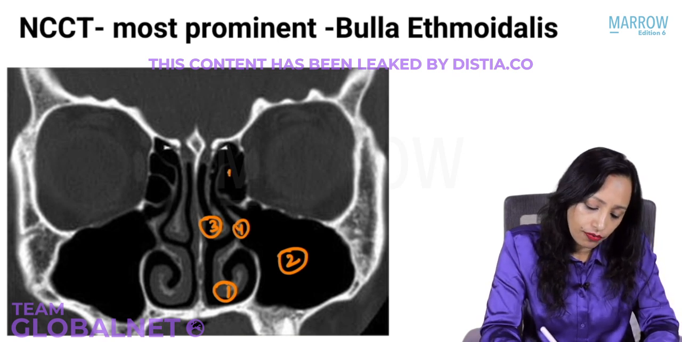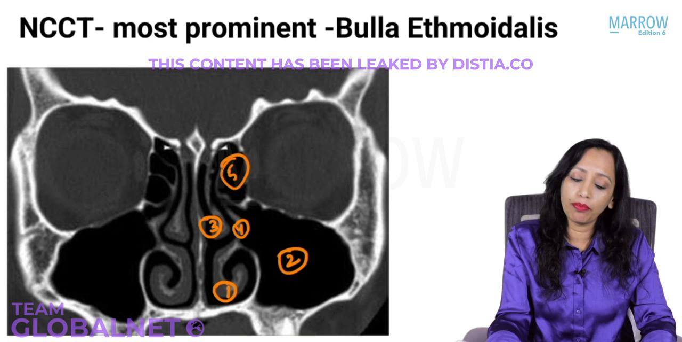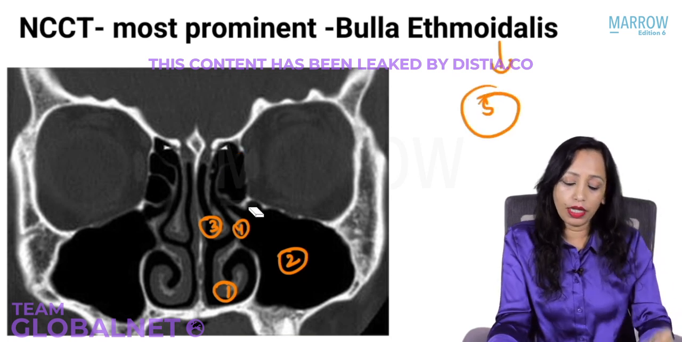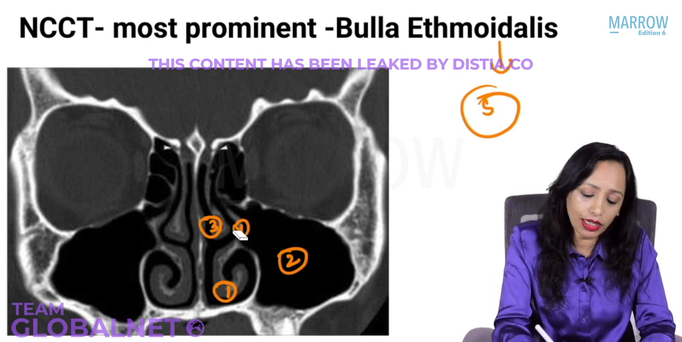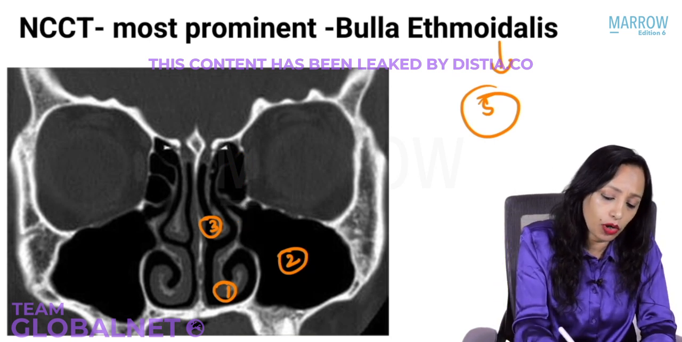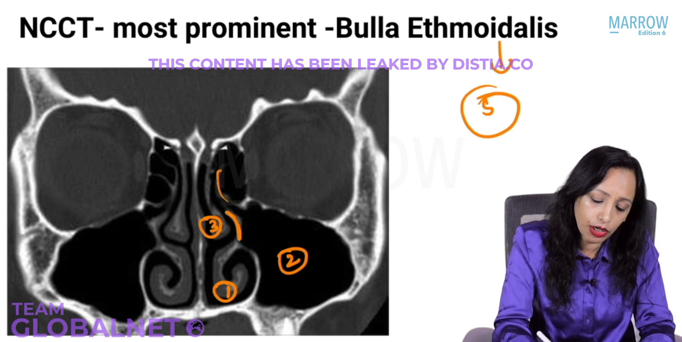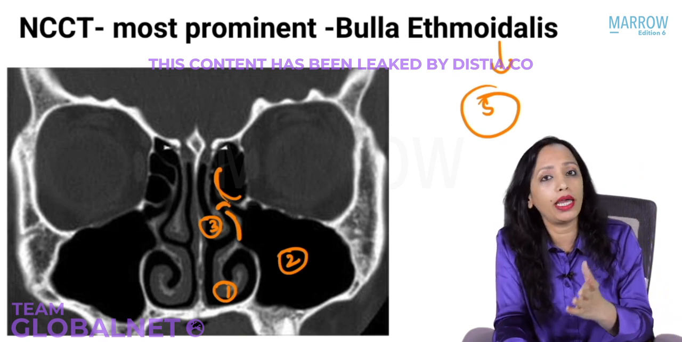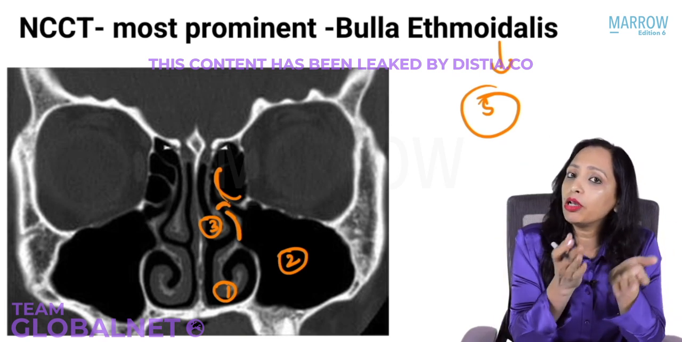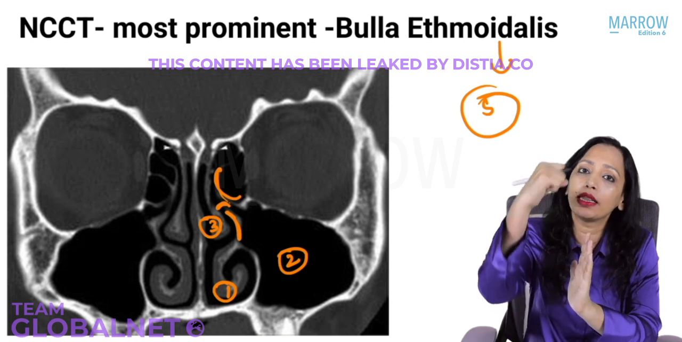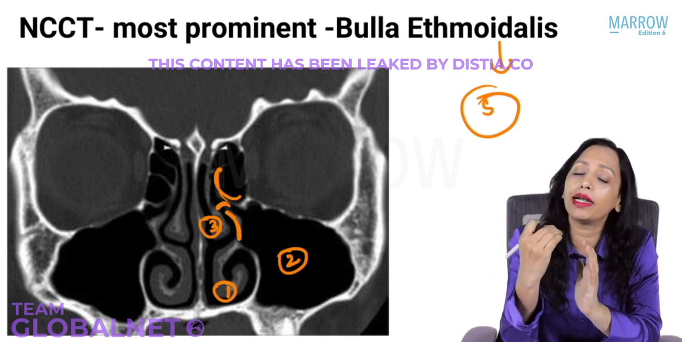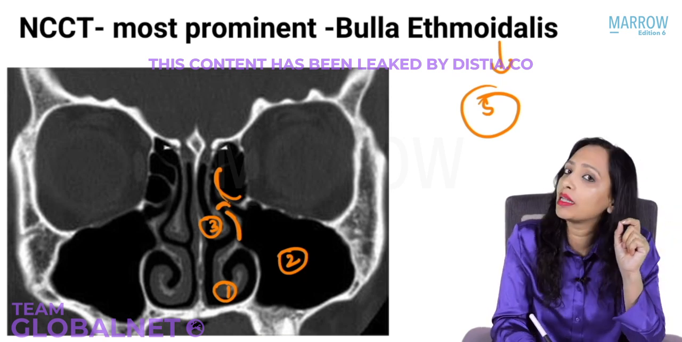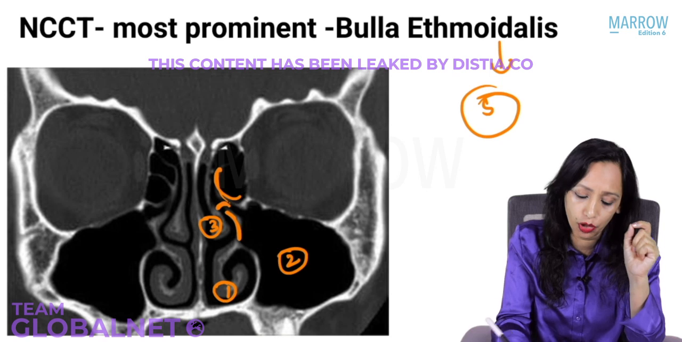And what is this one? What is this 5? Yes, 5 is the most prominent anterior ethmoidal cell, and that is bulla ethmoidalis. This is present in the middle meatus. And what is the area in between the uncinate process and the bulla? Do you know what this area is known as? Yes, we have already done that. It is a semilunar opening in between the uncinate and the bulla, and that is known as hiatus semilunaris. So what we are seeing here is the largest anterior ethmoidal cell, bulla ethmoidalis.